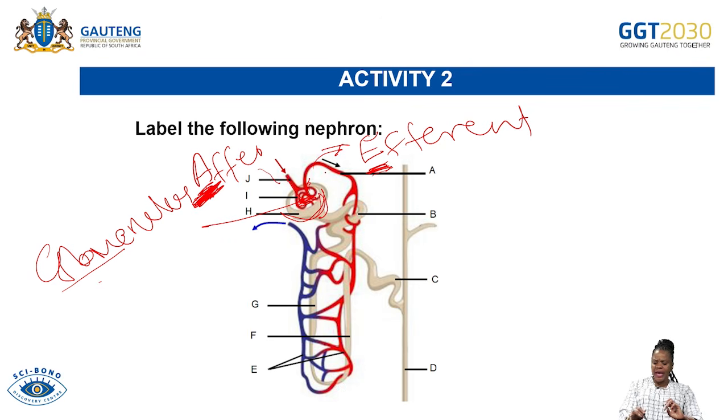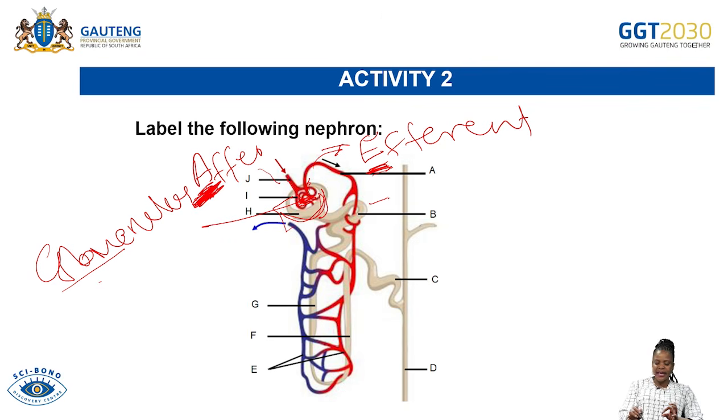And then as it goes into the second part, this is our first part of the nephron, the Bowman's capsule. The second part will be the renal tubules. So these are the renal tubules. As the efferent gets out, it also reunites and forms the blood capillaries, and those blood capillaries will start to do what? To surround themselves around the renal tubules of the nephron.